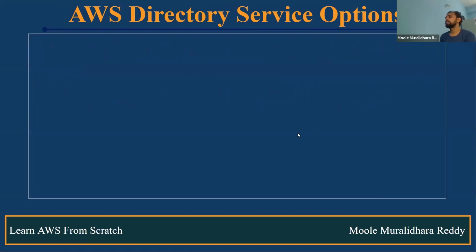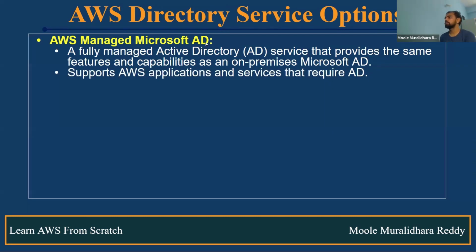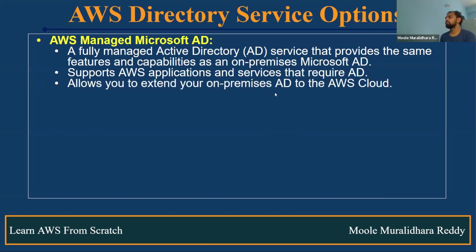Now let's see what options are available so that you get some idea. This directory service majorly supports three options. One is AWS Managed Microsoft AD. It is similar to on-prem Microsoft AD, with the same capability. Using AWS Managed Microsoft AD, wherever required, it supports AWS application services that require AD. Again, AD is nothing but Active Directory, and it allows you to extend your on-prem AD to the cloud as well.